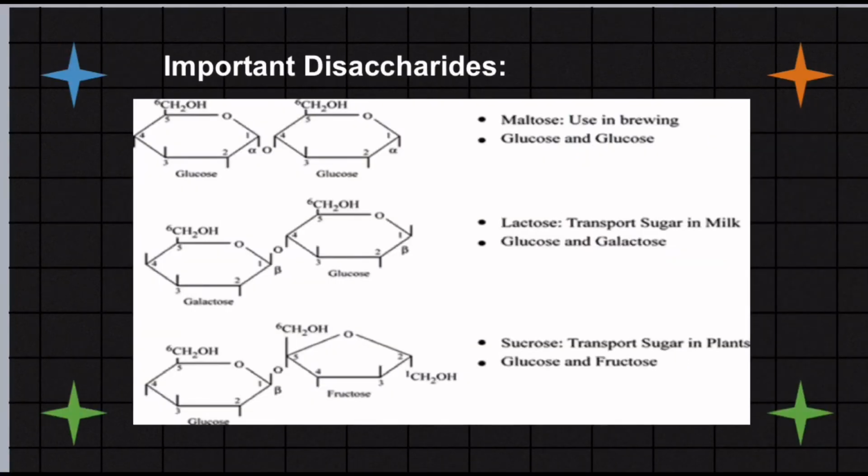The important disaccharides are maltose, lactose, and sucrose. Maltose is used in brewing. It is composed of glucose and glucose. Lactose is the transport sugar in milk. It is composed of glucose and galactose. And sucrose is the transport sugar in plants. It is composed of glucose and fructose.